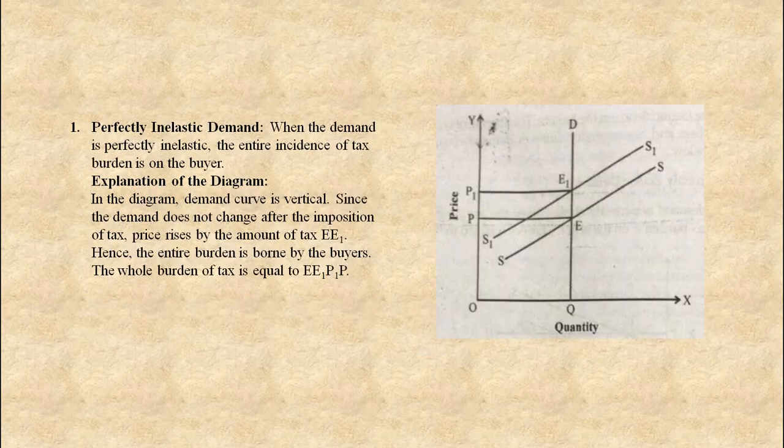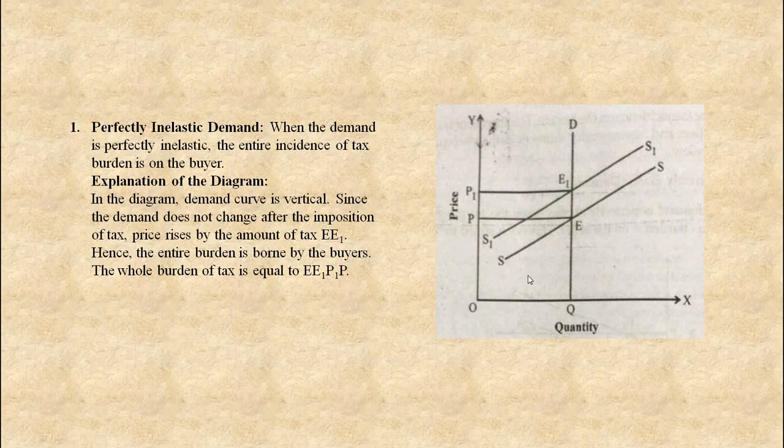Now the next is perfectly inelastic demand. When demand is perfectly inelastic, the entire incidence of tax burden is on the buyer, because demand is perfectly inelastic. A perfectly inelastic demand curve is a vertical straight line parallel to the y-axis.